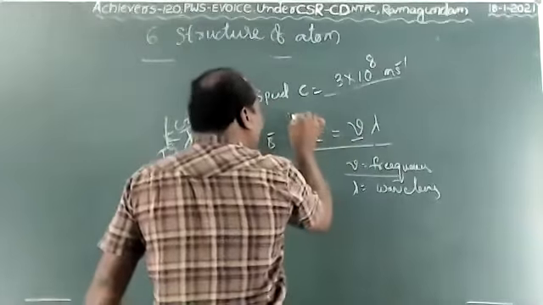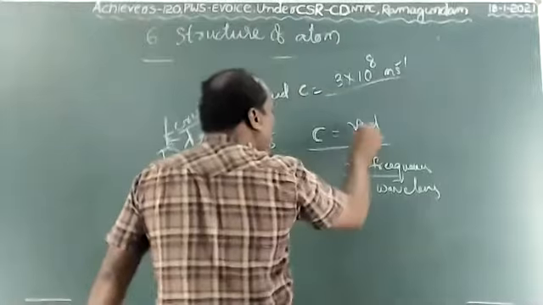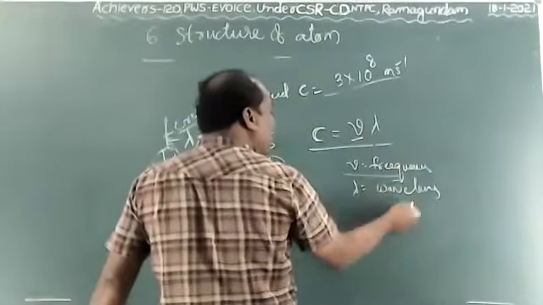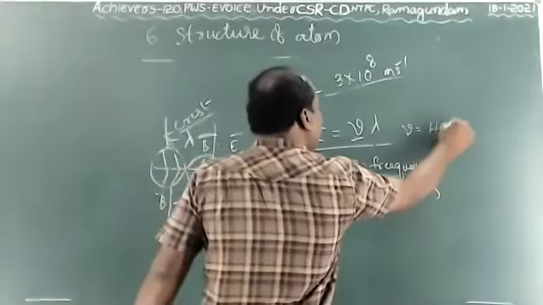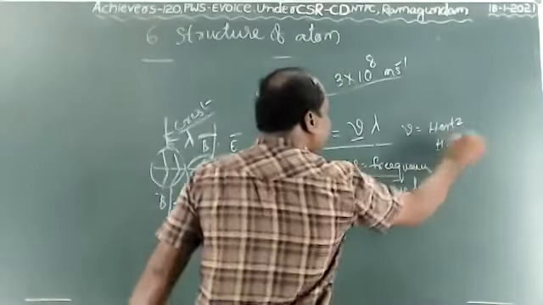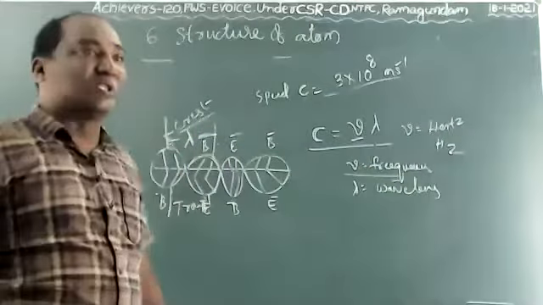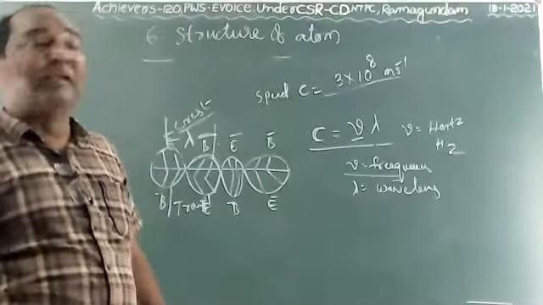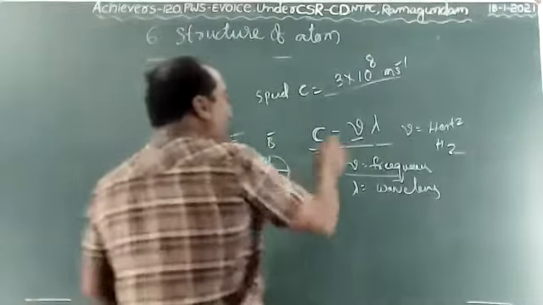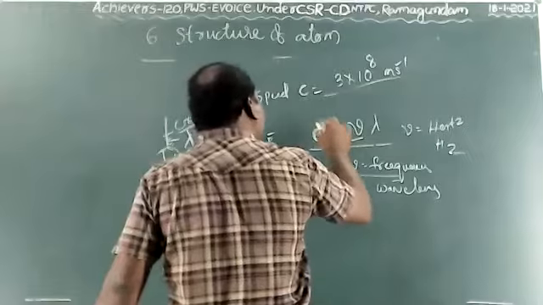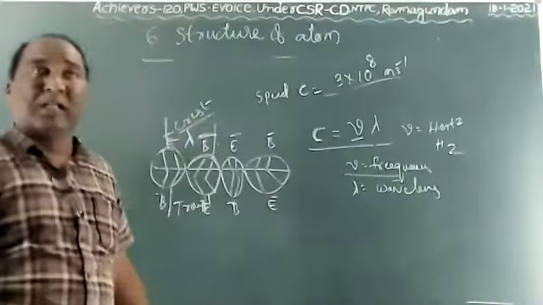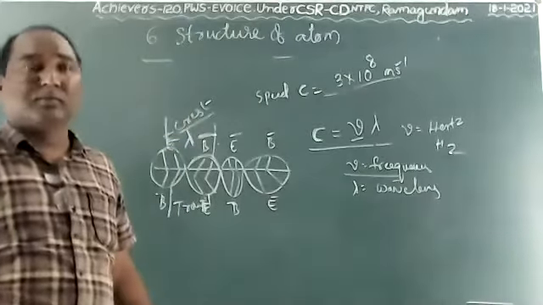C means speed of light in vacuum, nu means frequency, lambda means wavelength. Frequency is measured in hertz units, Hz. The number of vibrations made in 1 second is called frequency. This equation we can widely use for sound waves and light also.